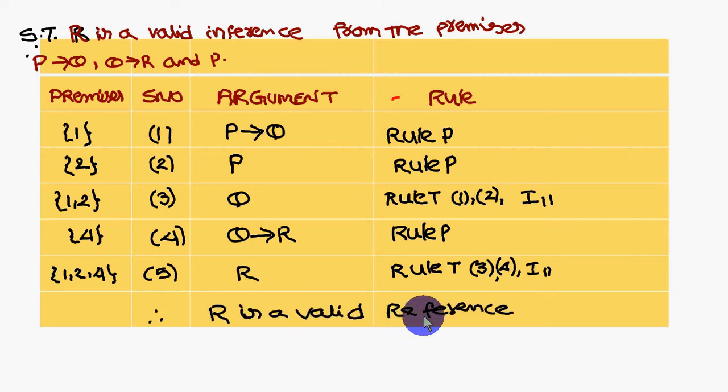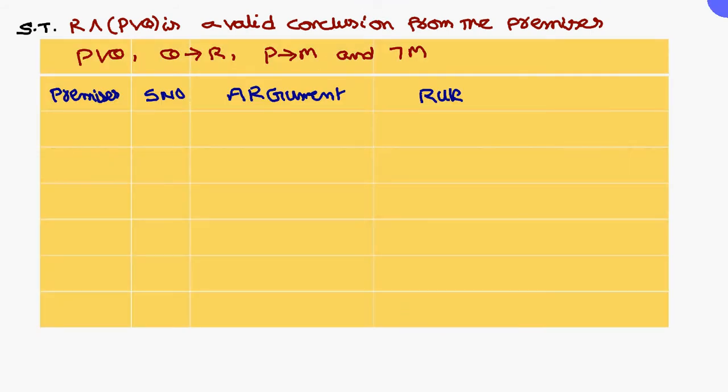Okay, next we will go to one more problem. Show that R and P R Q is a valid conclusion. That means this is a conclusion for these premises. How many premises has he given? Four premises he has given. So first we have to introduce one premise. So I am introducing P conditional M. I am introducing it, therefore the rule is rule P.